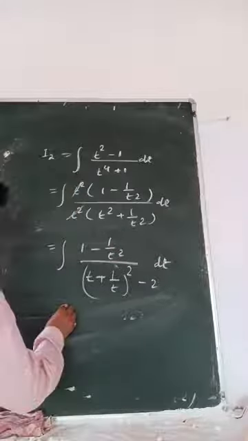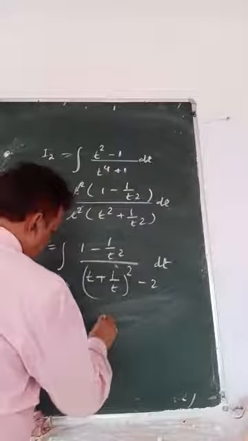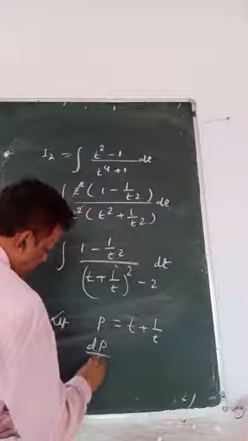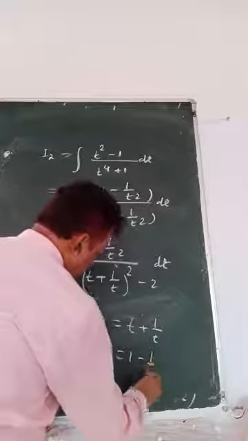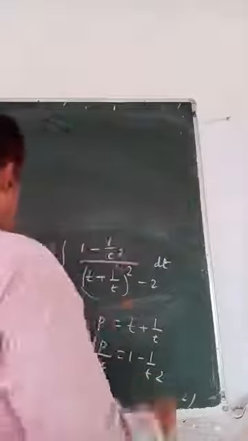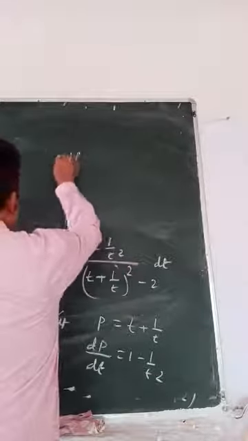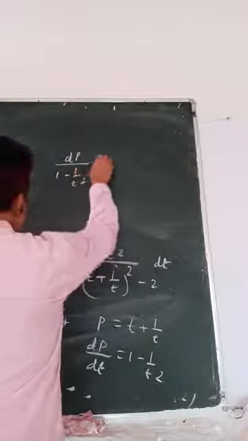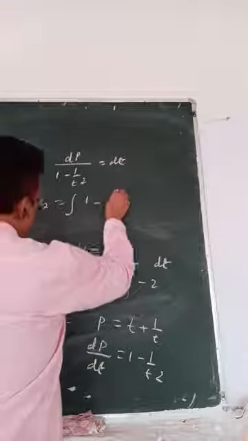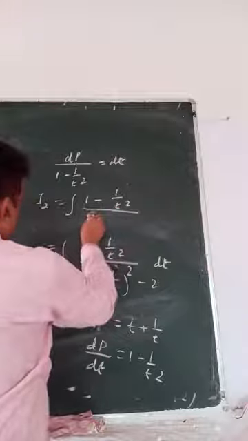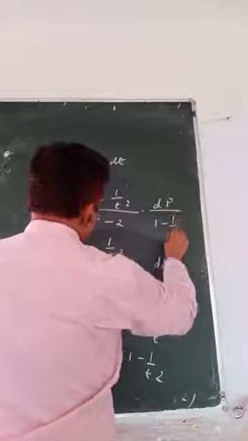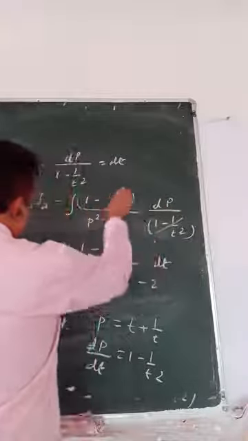So let any other symbol p equals to t plus 1 by t, dp by dt 1 minus 1 by t square. So dp by 1 minus 1 by t square equals to dt. So I2 equals to 1 minus 1 by t square by (t square minus 2) dp by 1 minus 1 by t square. This gets cancelled. Okay.